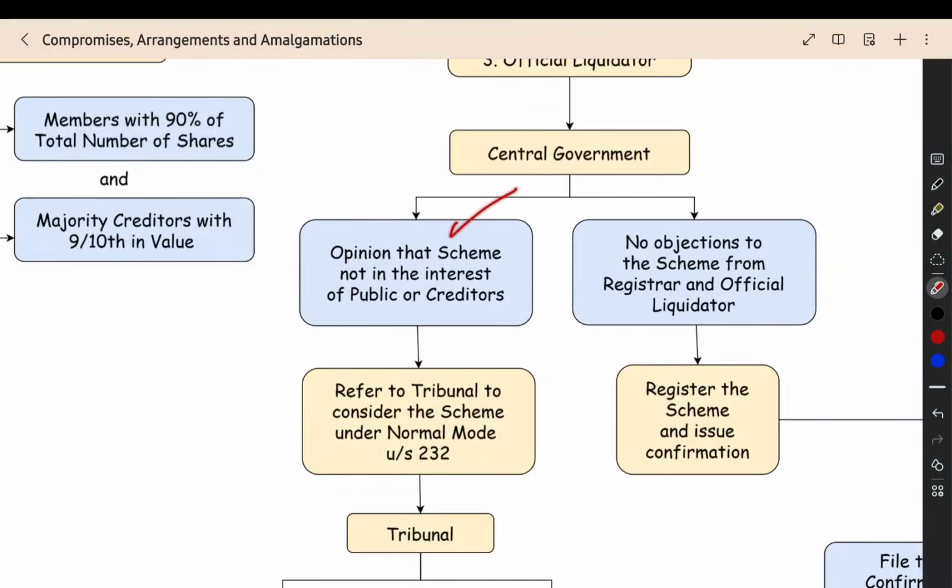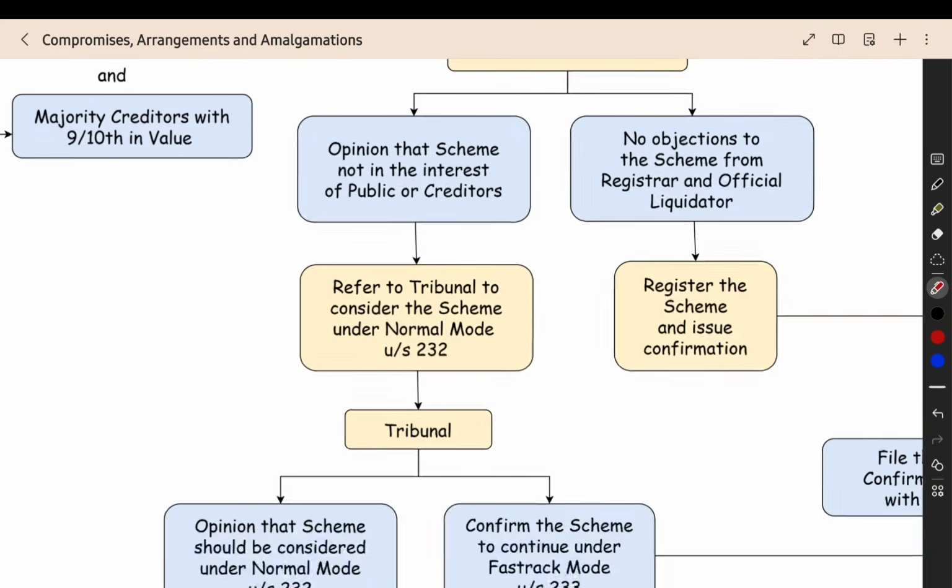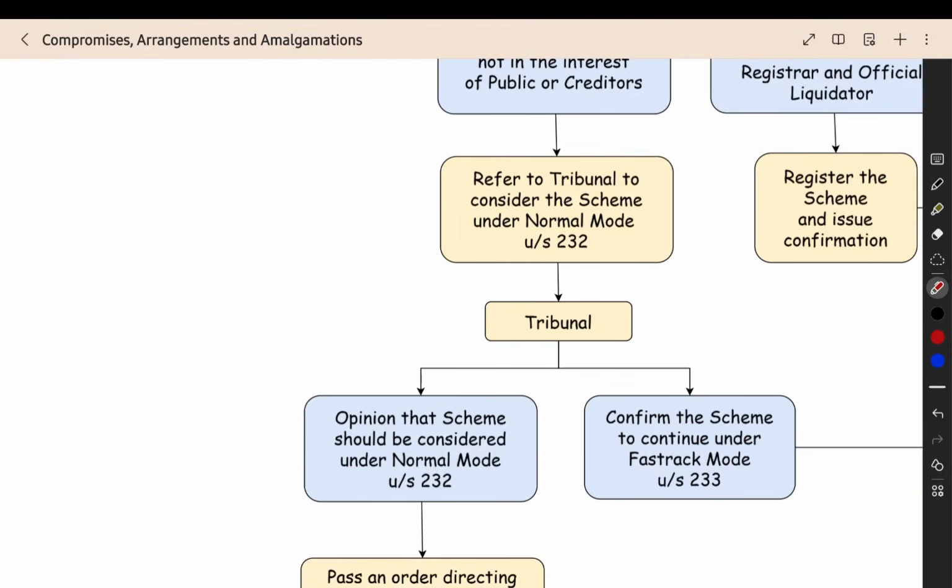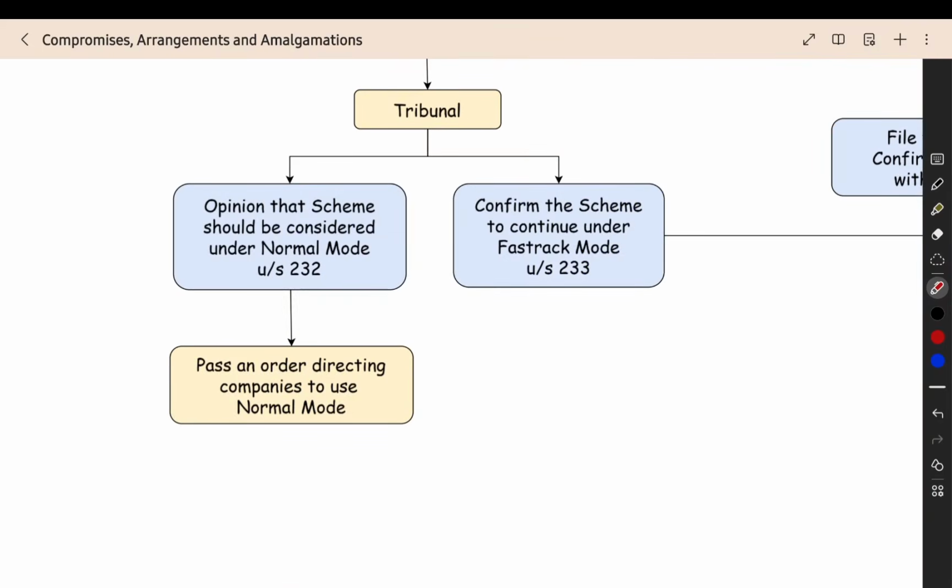Now, if the central government thinks that the scheme is not proper, then it will refer to the tribunal. It will refer to the NCLT. NCLT will see whether it is proper or not. NCLT will give an order. What order will they give? Whether the scheme is proper and they can continue under the fast track mode, or the tribunal thinks that it is proper only if they go under the normal mode. They can say either confirm and go along with the fast track mode, or else they can say another thing, go in the normal mode. That also they can say.